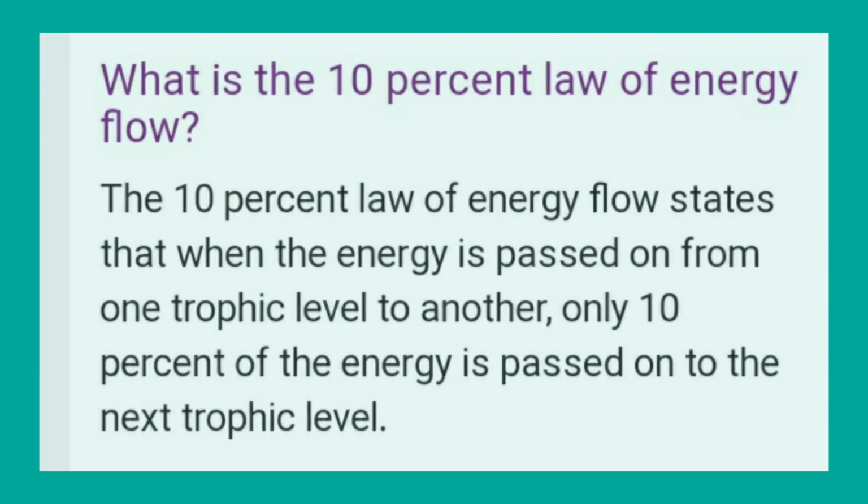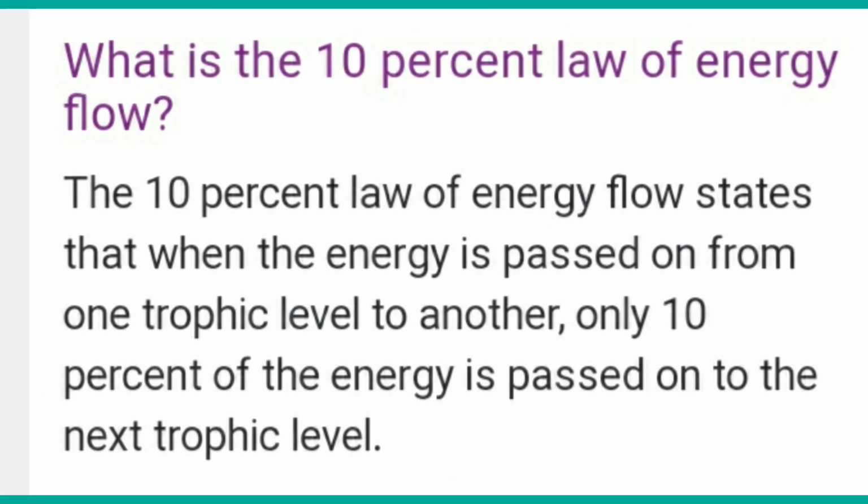Got it, children? And the second question is, what is the 10% law of energy flow? The 10% law of energy flow states that when the energy is passed on from one trophic level to another, only 10% of the energy is passed on to the next trophic level, and the remaining 90% is lost in the form of heat. This is called the 10% law.